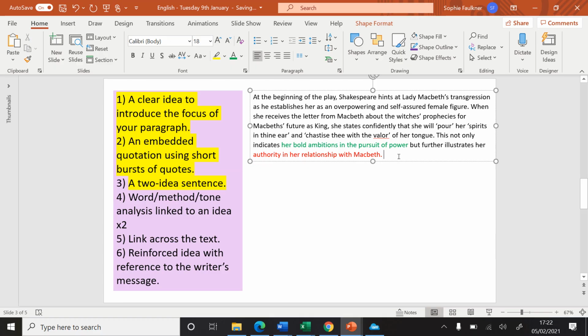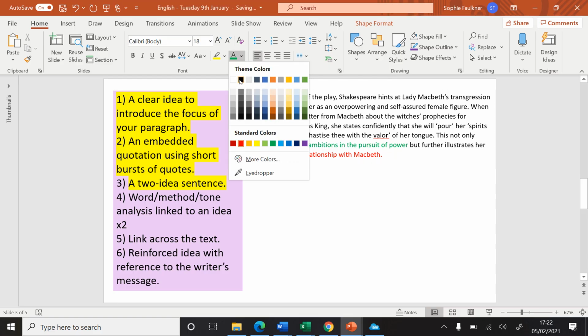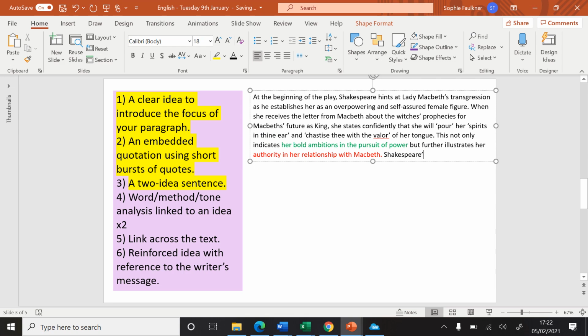First of all, you want to state the metre being used. So we know from our quote earlier on that this is iambic pentameter. So I'm going to write in red, Shakespeare's use of iambic pentameter in this speech emphasizes. Now I'm going to say what impact the iambic pentameter has. What does it show?